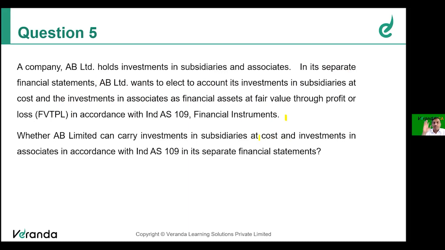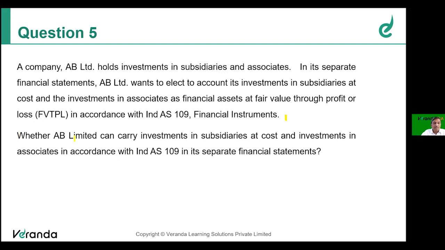See, they have 2 investments, one in a subsidiary, one in an associate. AB has to prepare consolidated statements. So they should be preparing the separate financial statement also. So in the separate financial statement, AB Limited wants to account for investment in the subsidiary at cost, whereas the investment in the associate as a financial asset in accordance with 109. Whether this is allowed, whether different investments can be shown on different bases. That is a basic question in this problem.